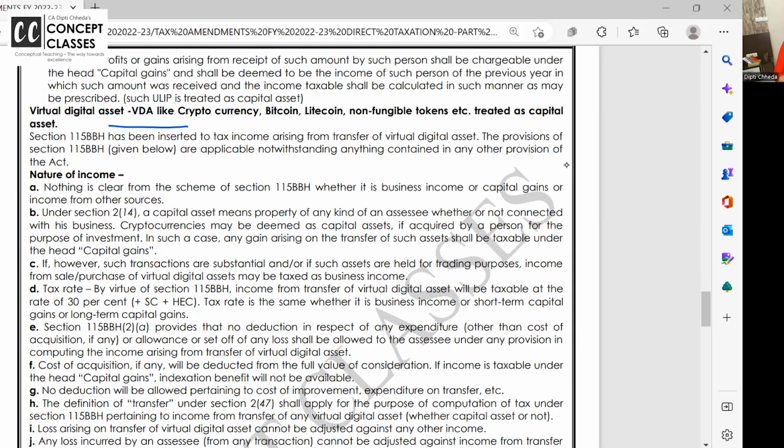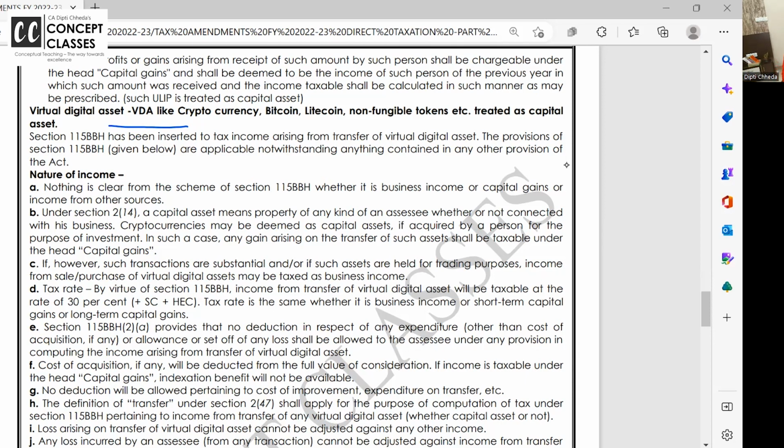Anyone is having any doubt? VDA, you all know cryptocurrency, Bitcoin and Ethereum and whatever it is, it's going to be taxable as capital asset. If you gift that to someone, it is also added under income from other sources. If you transfer VDA, TDS will also be deducted, which we will again cover in the TDS topic. Right now, I am talking about all the information related to VDA.